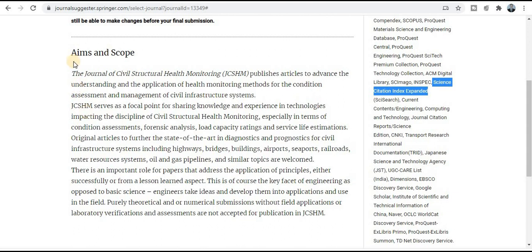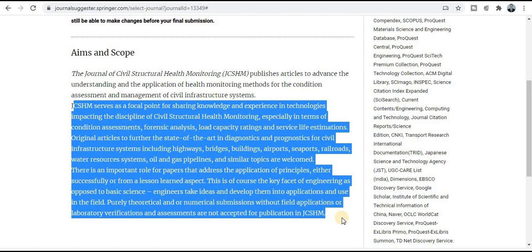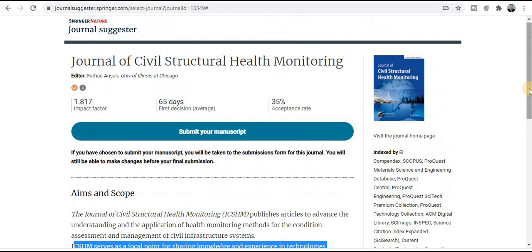And if you want to know about the topics and title, what types of topics and titles are covered and published by this journal, we will have this information in this particular section. So explore this section very carefully. If your research area falls under these topics and titles, then you can publish your research paper in this quality index journal and quick publication journal. If your research paper matches all these topics, then you can publish your research paper.